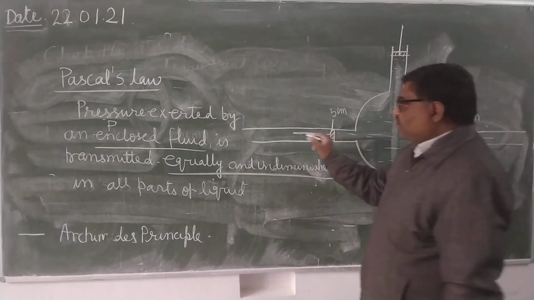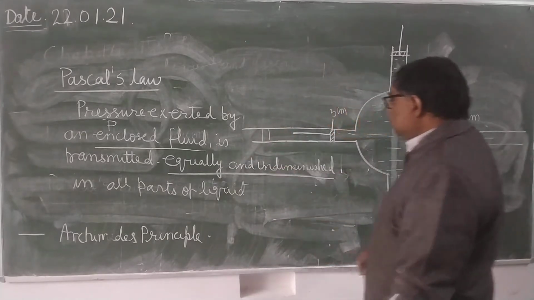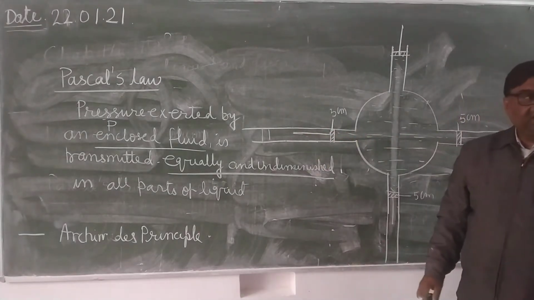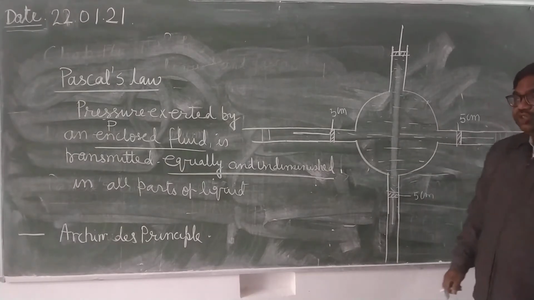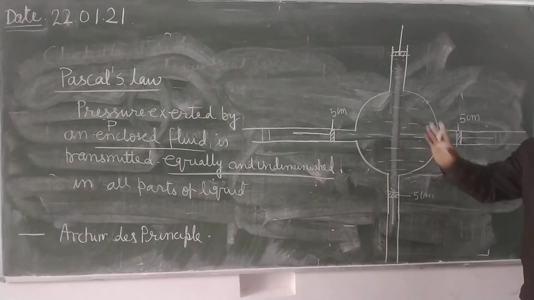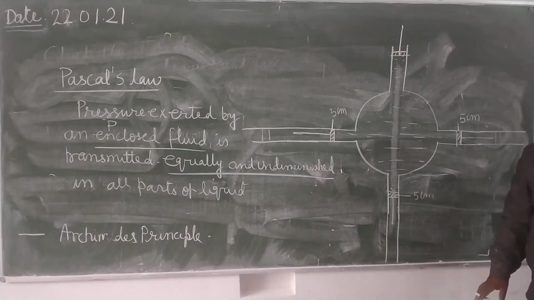It will come from 5 to 15 centimeter mark, while it will come from 5 to only 10 centimeter mark. Means here it is moving by 5 centimeter and here it is moving by 10 centimeter. But you will find that all the pistons are moving equally.